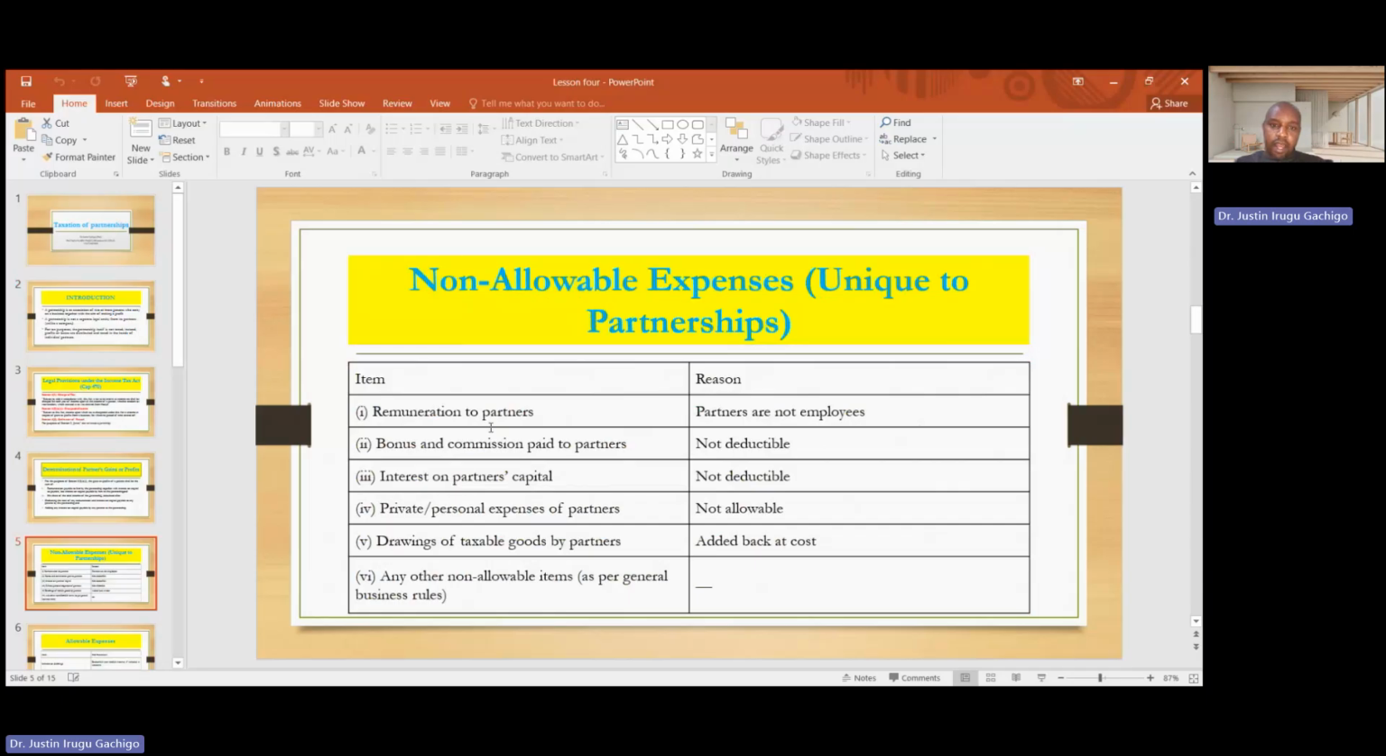So we have some expenses which are not allowable, and this is very unique to partnership. 1, remuneration to partners. This is not an allowable expense because partners are not employees. We have bonuses and commission paid to partners, interest on partners' capital, private or personal expenses of partners, drawing of taxable goods by partners, and any other non-allowable item as per general business rules. Remember we said that expenses which are not wholly and exclusively used for business purposes are not allowable for tax purposes, but the specific ones for partners are as highlighted above.